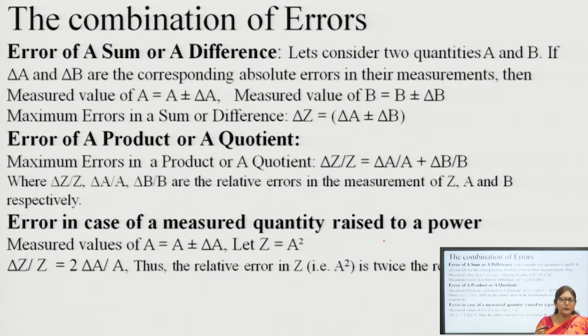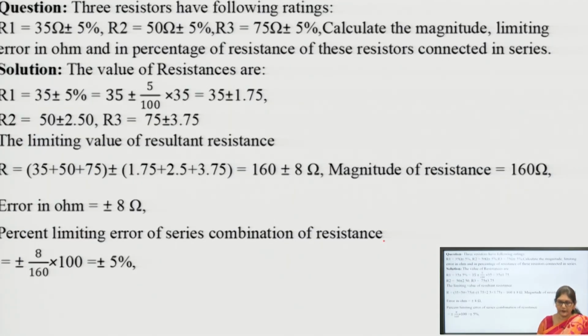Similarly, suppose we want to measure the power, or voltage, and we have to measure current and resistance. Suppose we do not have the voltmeter, then we will measure the current and the resistance, and then we will take the product of current and resistance. So, this will be the error of a product and quotient: delta z by z is equal to delta a by a plus delta b by b. Similarly, if it is raised to the power 2, a square, then the error will be delta z by z is equal to 2 delta a by a. So, this is one question.